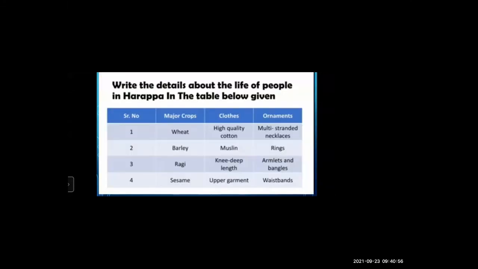This is the details what we have discussed now. Major crops were wheat, barley, ragi, sesame. Clothes they wear: high quality cotton, muslin, knee deep length, and upper garment. Ornaments they used were multi-stranded necklaces, rings, armlets and bangles, waistband. So this we have discussed about the life of the people who were there in the Harappan civilization.